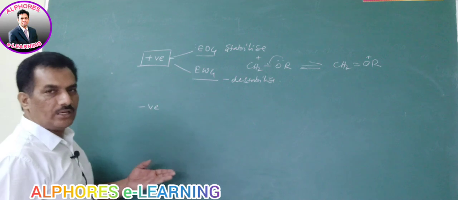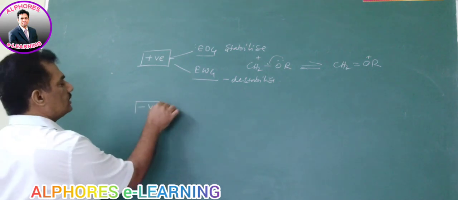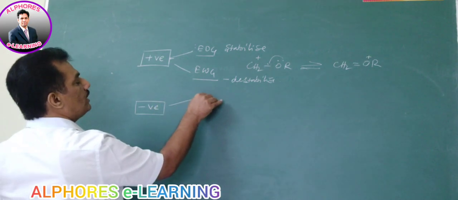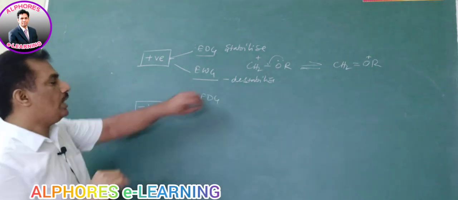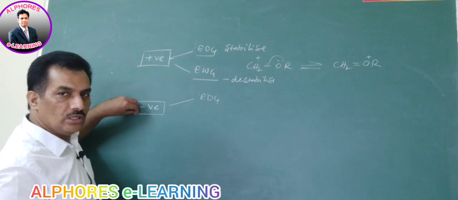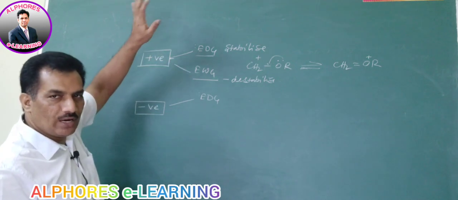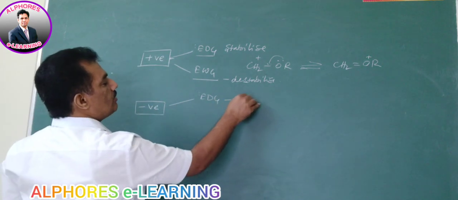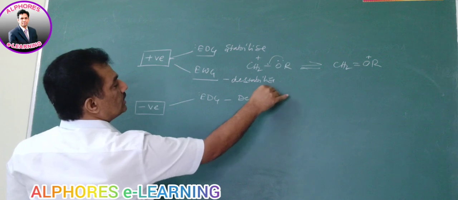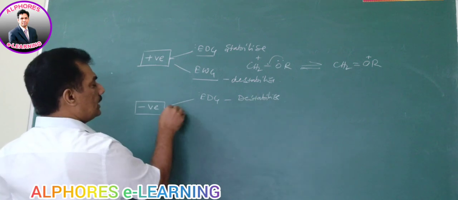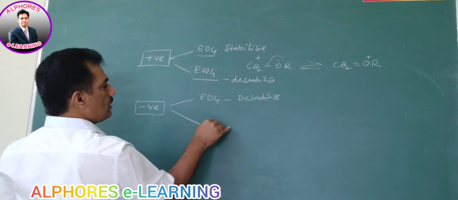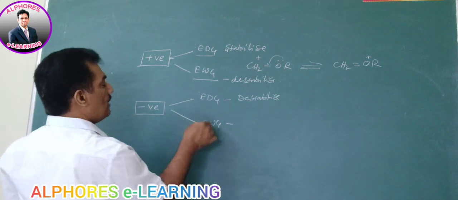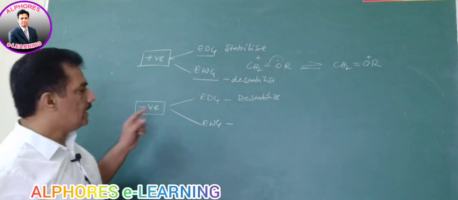And now automatically you can think related to this negative charge. When the species is having negative charge, if some more electrons are donated to this negative charge, automatically the negative charge is getting amplified. In such a case, charge amplification is destabilizing. This is the highest logic and key point you have to keep in your mind to find the stability and destability. When electron withdrawing groups are present, here negative charge is present.